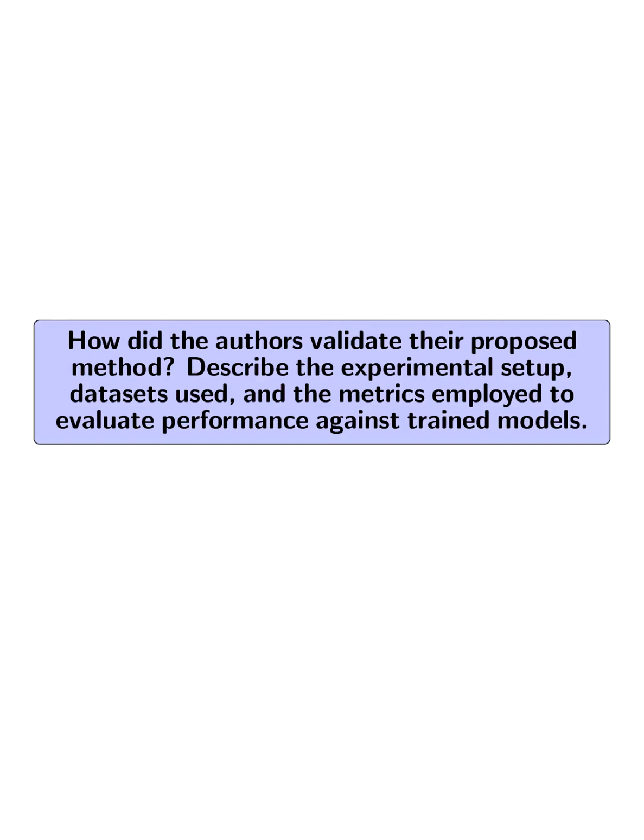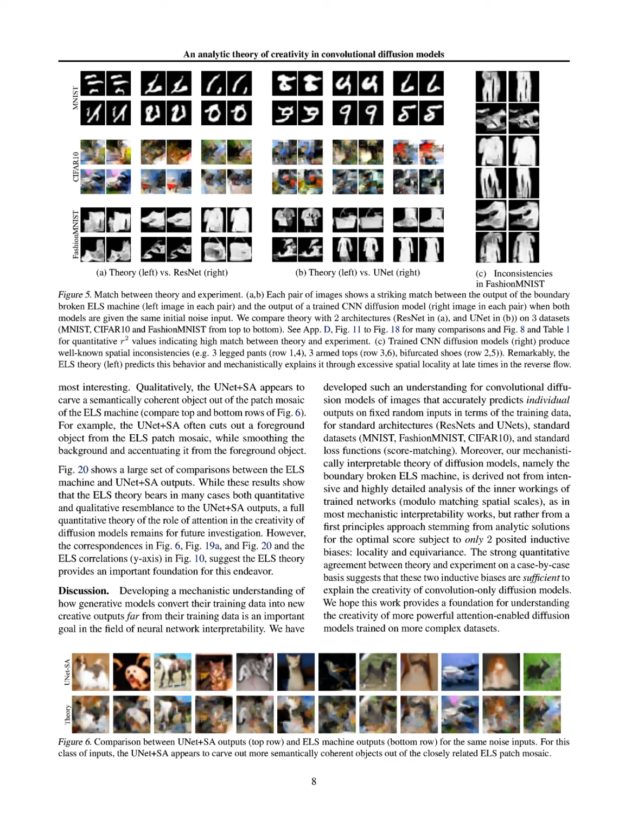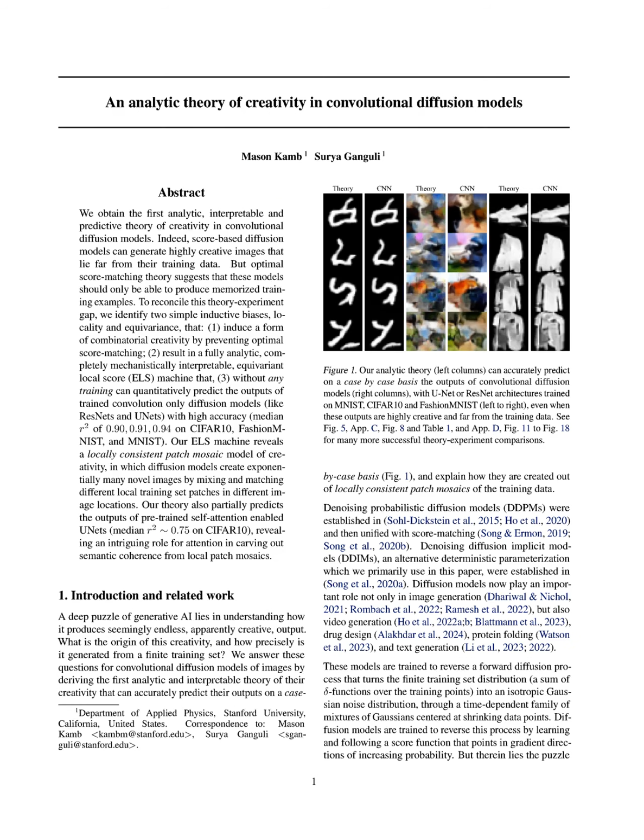How did the authors validate their proposed method? Describe the experimental setup, datasets used, and the metrics employed to evaluate performance against trained models. The authors validated their proposed method by comparing the outputs of their boundary-broken equivariant local score ELS machine with those of two CNN-based architectures, a standard UNet and a ResNet, across three datasets, MNIST, FashionMNIST, and CIFAR10. They conducted experiments by calibrating the locality scale of the ELS machine to match the trained models, allowing for a direct comparison of outputs generated from the same initial noise samples.